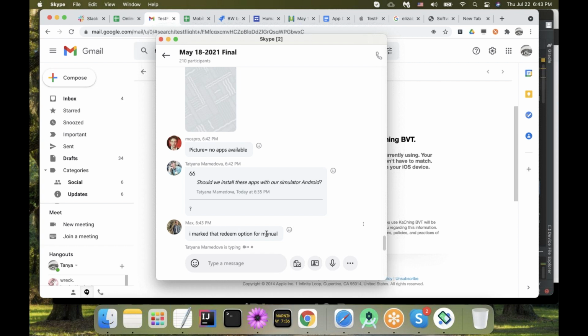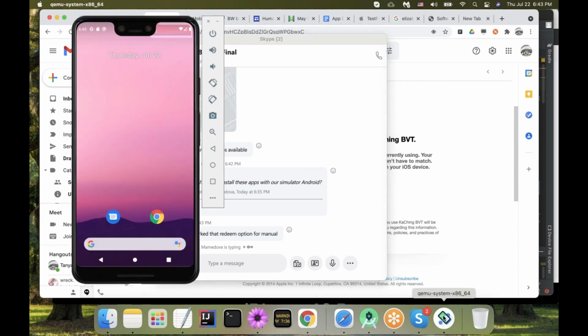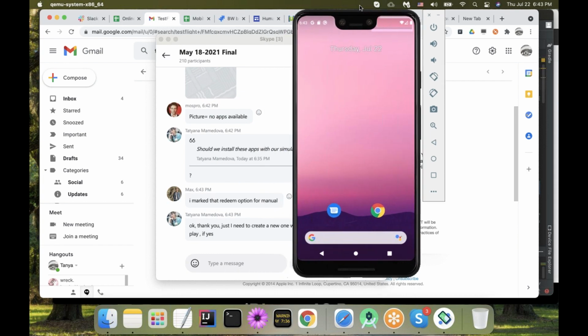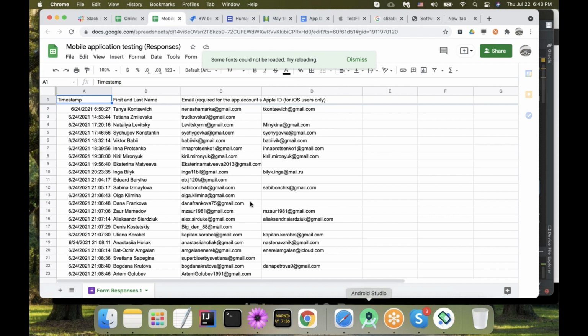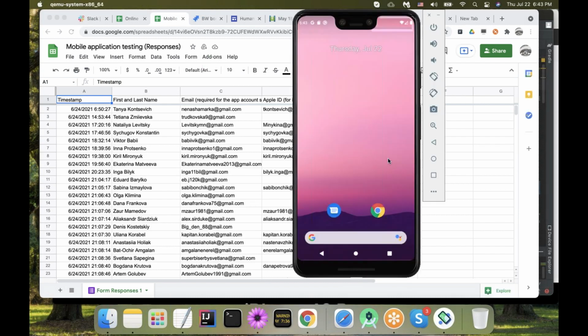Thank you so much for marking this for manual. All right. So let's get back to our application, and let me actually show you how we install it if we didn't learn ADB and what to do. Well, I'm asking you, once we start learning ADB, please do not use this method. I usually do not show students that before we start ADB, but please do not use this method.